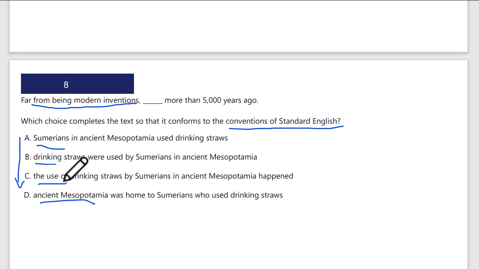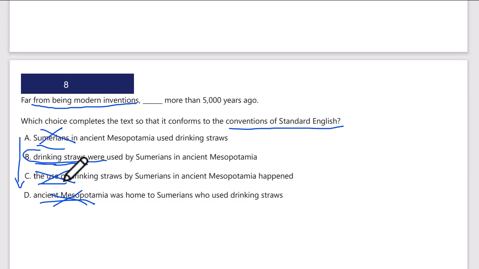Far from being modern inventions. Sumerians are not a modern invention. Drinking straws. Drinking straw, that wasn't a verb, it's actually a noun. Drinking straws, well, that could be a modern invention. I think so. Let's check the others. The use of drinking straws, that's not a modern invention. And ancient Mesopotamia is not a modern invention.